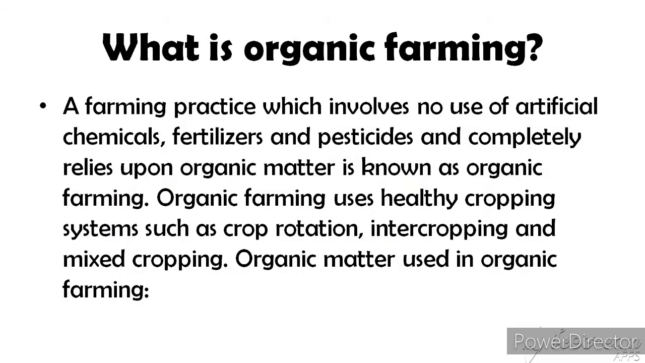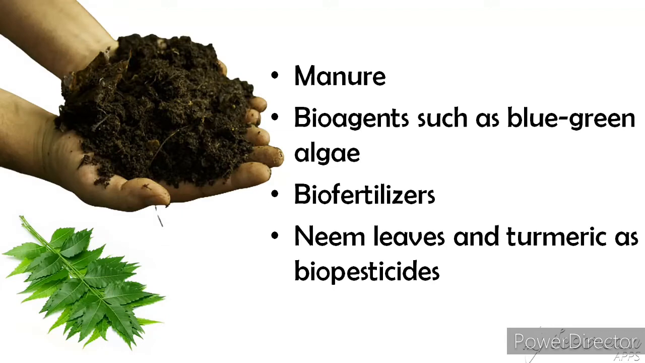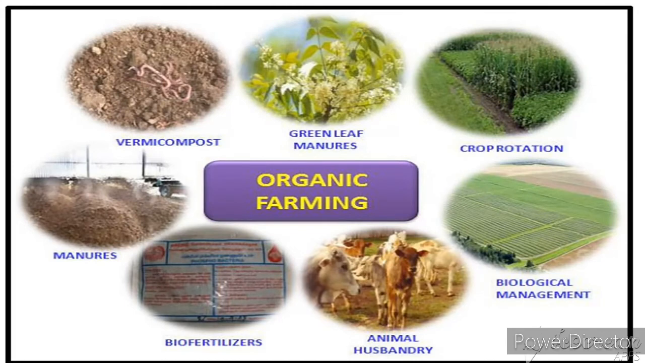What is organic farming? A farming practice which involves no use of artificial chemicals, fertilizers, and pesticides, and completely relies upon organic matter is known as organic farming. Organic farming uses healthy cropping systems such as crop rotation, intercropping, and mixed cropping. Organic matters used in organic farming are manure, biogens such as blue-green algae, biofertilizers, neem leaves and turmeric as biopesticides. Here are some tricks used in organic farming.